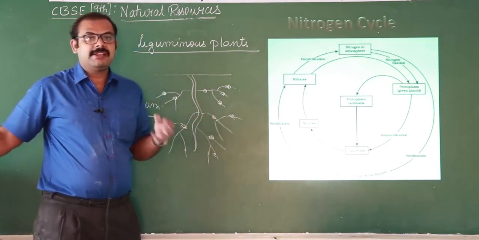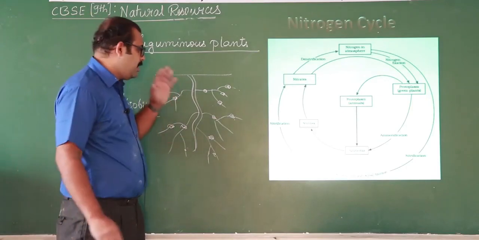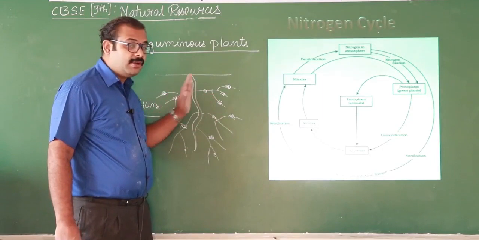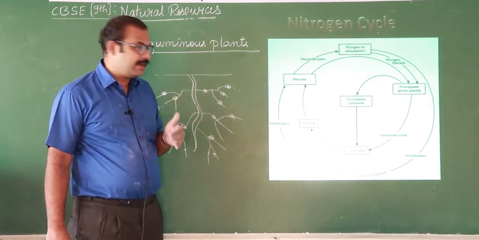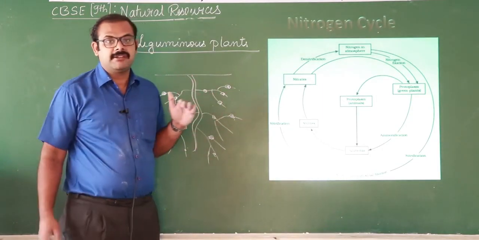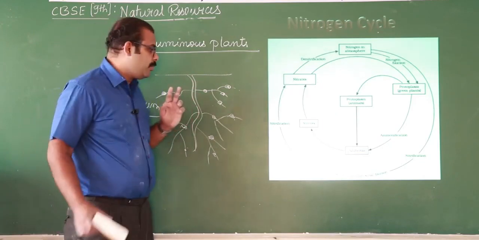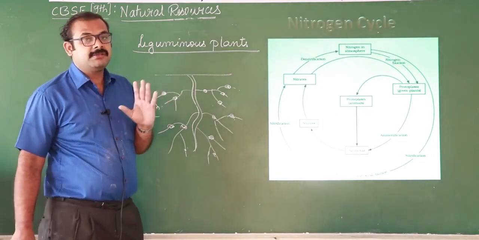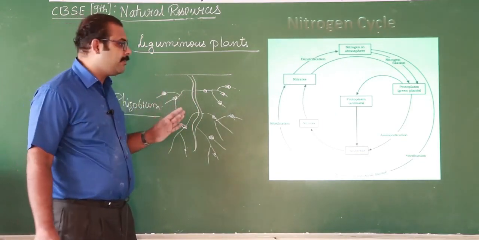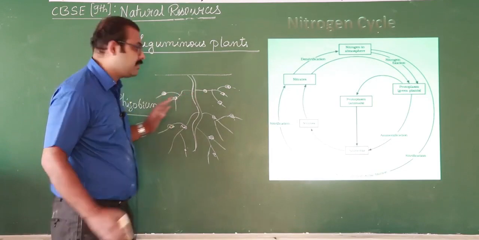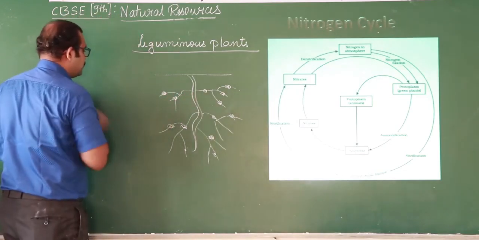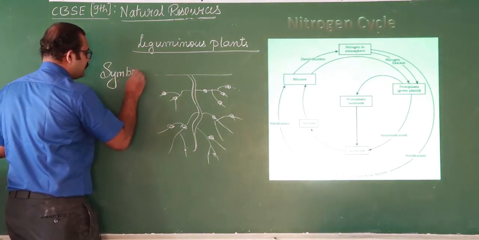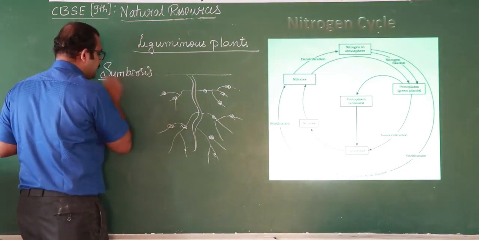These bacteria can absorb nitrogen directly from the atmosphere, and they supply the nitrogen to the plant, which in turn gives them nutrients and shelter. So both the plant as well as the bacteria benefit each other. This type of mutual relationship is called symbiosis.